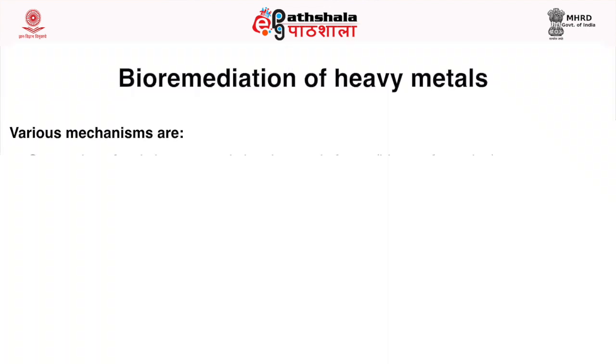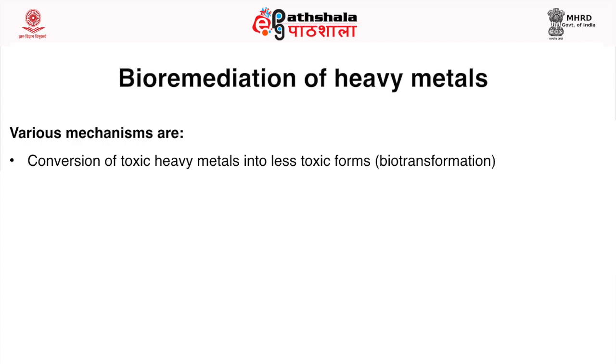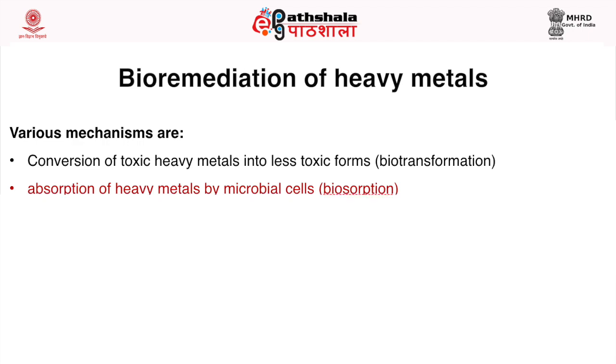The various mechanisms which are involved in the bioremediation of heavy metals include conversion of toxic heavy metals into less toxic forms. For example, chromium 6 is a toxic form that can be converted into chromium 3 or chromium 0 form. Similarly, for the other heavy metals, particularly those which exist in more than one oxidation state, this approach can be used. This conversion from a more toxic form to a lesser toxic form is called biotransformation.